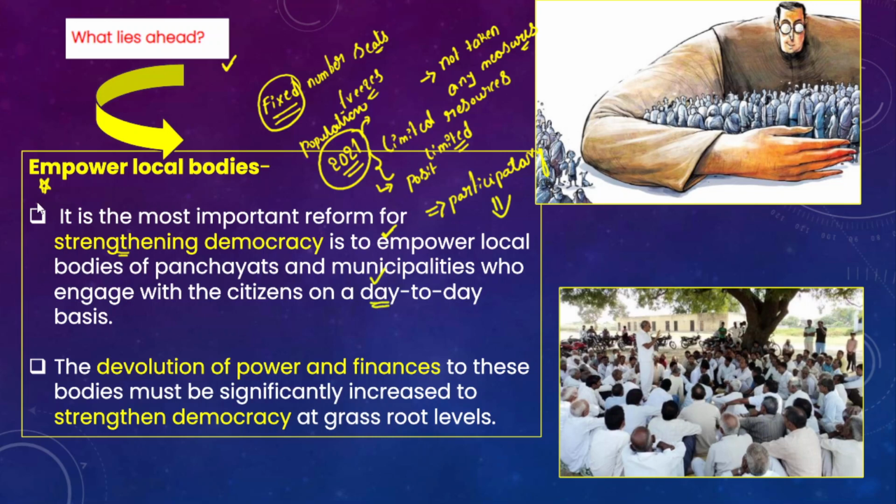So we need to focus on strengthening local governance, and apart from that we need to devolve more powers, funds and functions to these local bodies, and they have to be significantly increased to further strengthen democracy at the grassroots level. Ultimately we need to look into strengthening democracy at the grassroots level, because grassroots level democracy directly engages with the citizens and their actual needs.